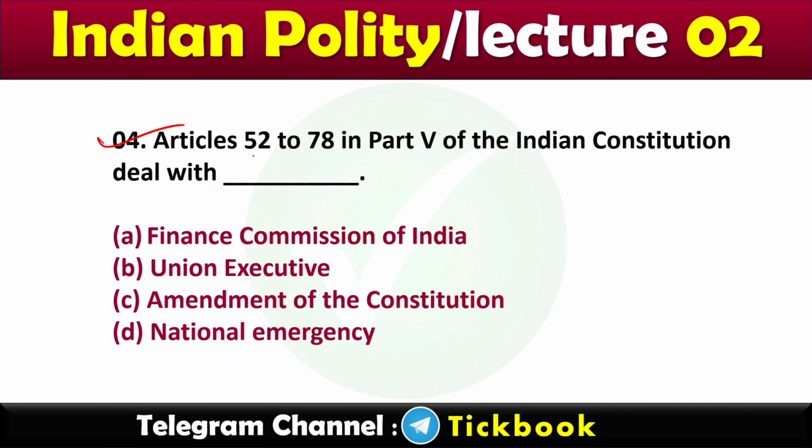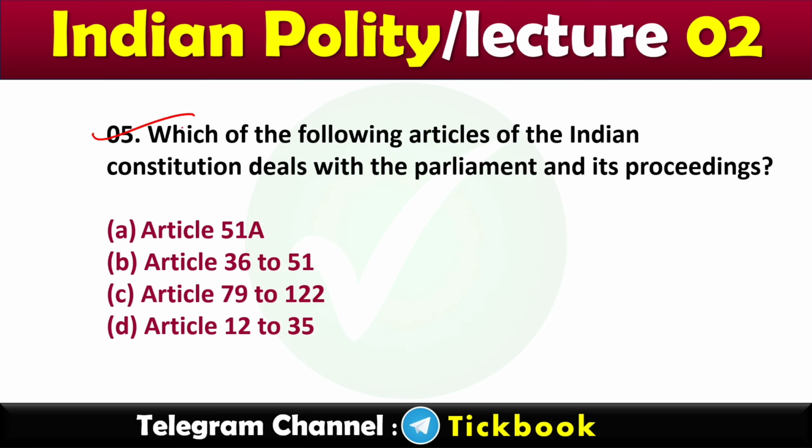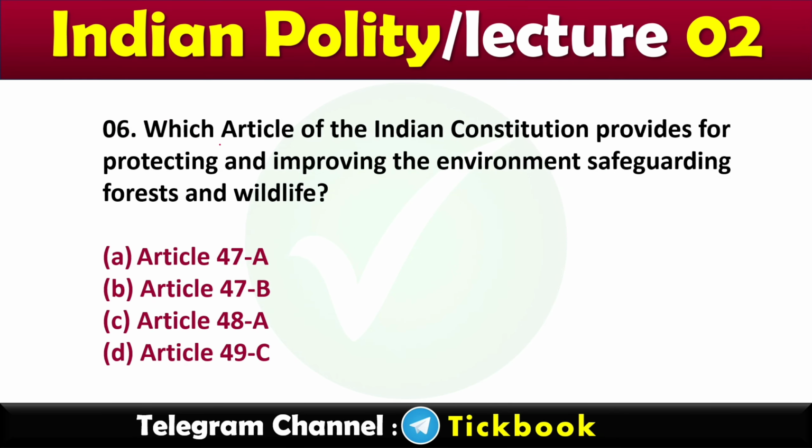Question number 4, Article 52 to 78 in Part 5 of the Indian Constitution deals with the? Option number B, Union Executive. 5. Which of the following articles of the Indian Constitution deals with the Parliament and its proceedings? Option number C, Article 79 to 122.